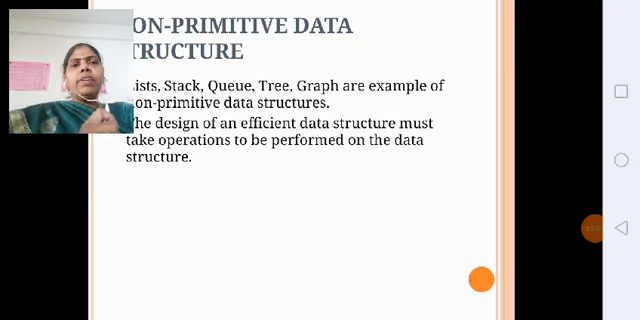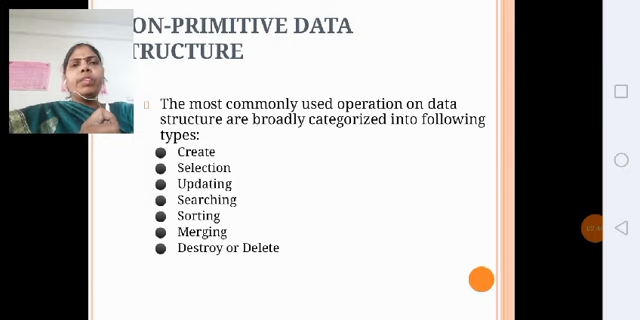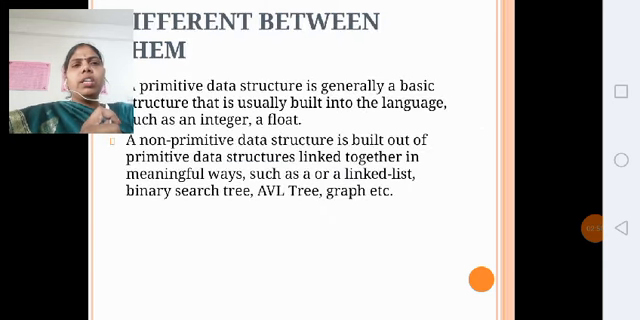To design an effective data structure, we must consider the operations to perform on the data structures. The most commonly used operations on data structures are create, selection, updating, searching, sorting, merging and deletion. The difference between primitive and non-primitive is that primitive ones are basically built into the languages. Non-primitive ones are built out of the primitive data structures linked together, such as linked list, binary search, etc.